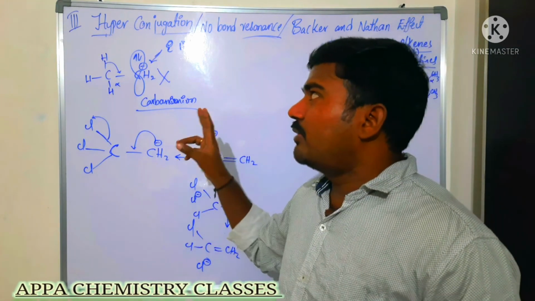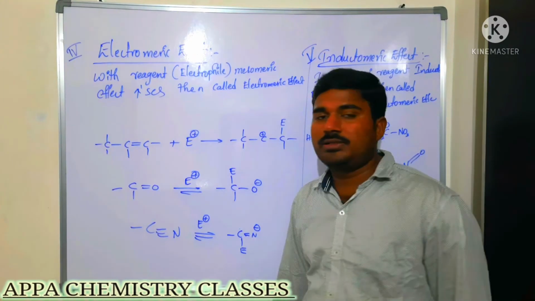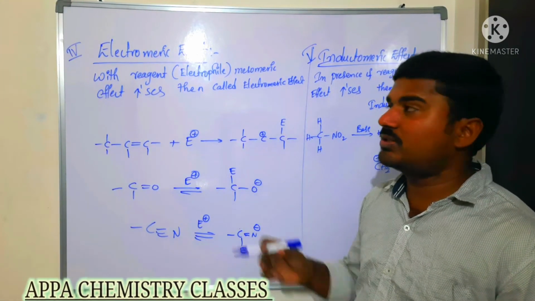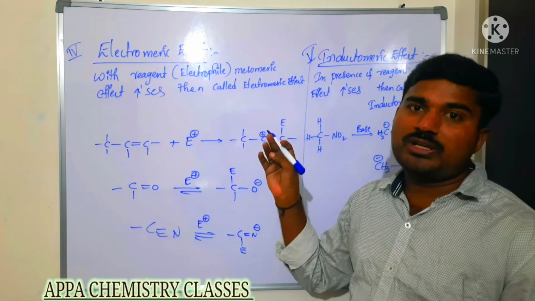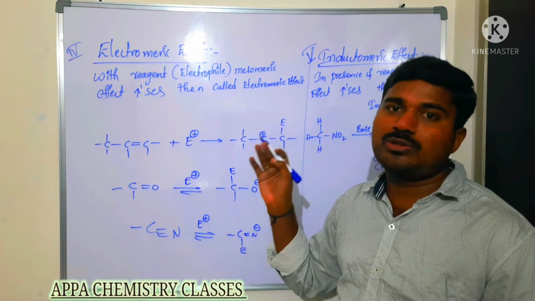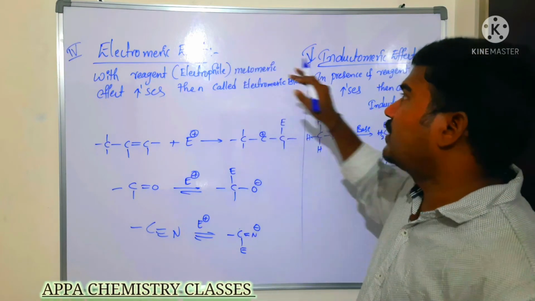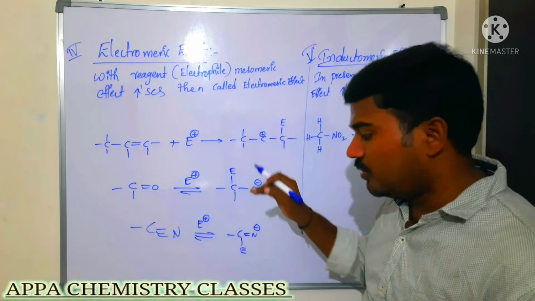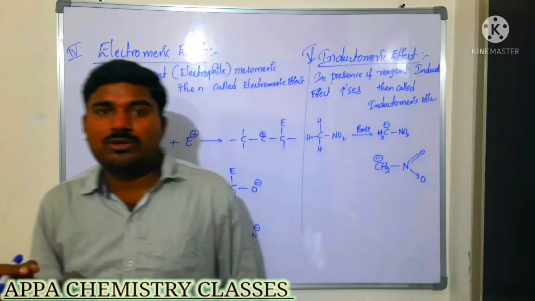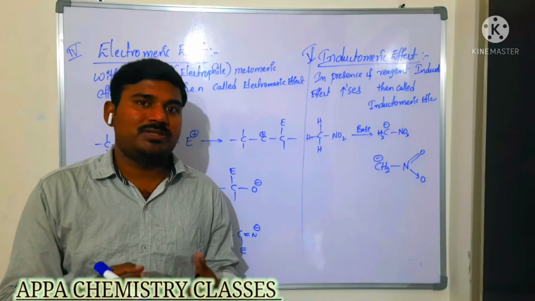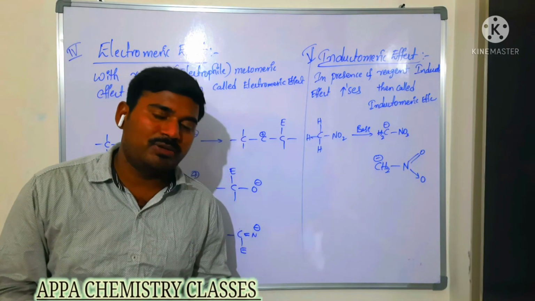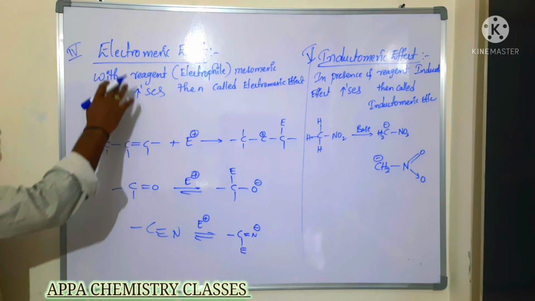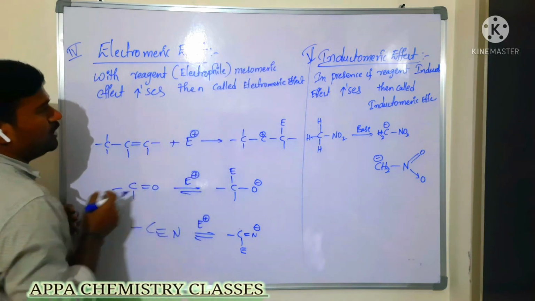So next we have 2 more effects. The last 2 electronic effects are temporary effects. Till now, inductive effect, mesomeric effect and hyperconjugation are permanent effects. Now electromeric effect and inductomeric effect are what? Temporary effects. In presence of a reagent only, electron displacement takes place. Then such types of effects are said to be temporary effects. There are mainly 2 types: electromeric effect and inductomeric effect.